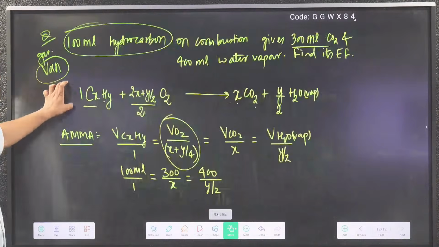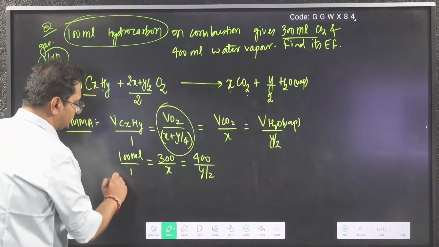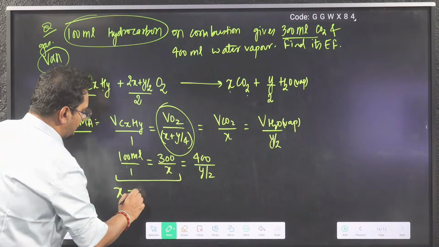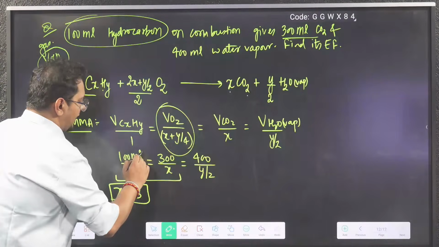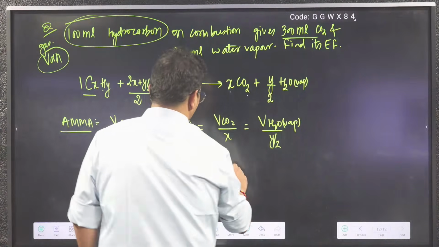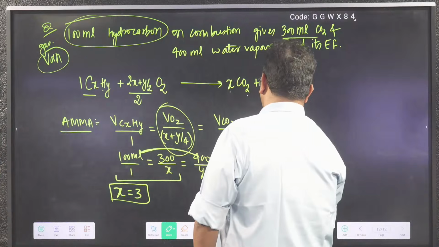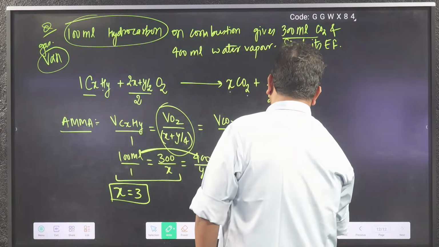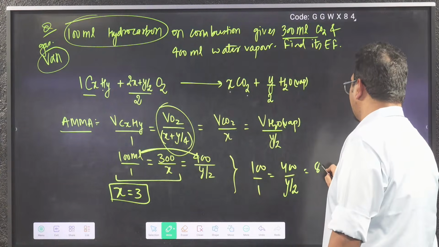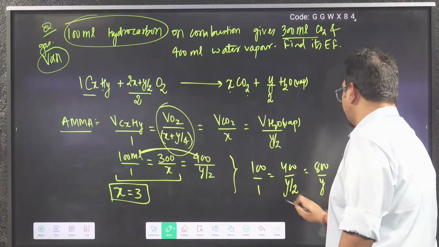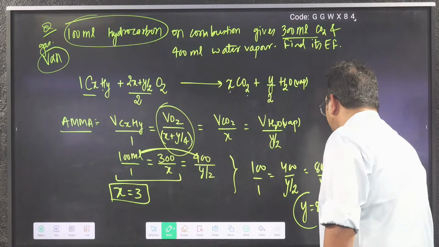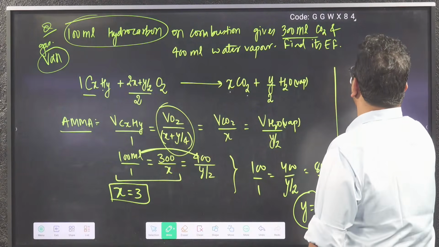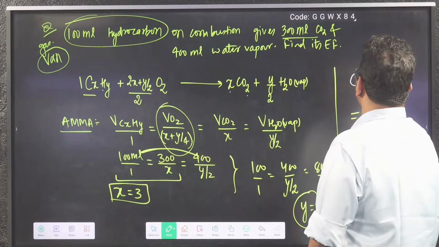So when you solve this simple numerical, x will come as 3. And from these, you get 100 by 1 is 400 upon y by 2. The 2 goes up, you get 800 by y, 0 cancels, y equals 8. So your hydrocarbon CxHy should be C3H8.